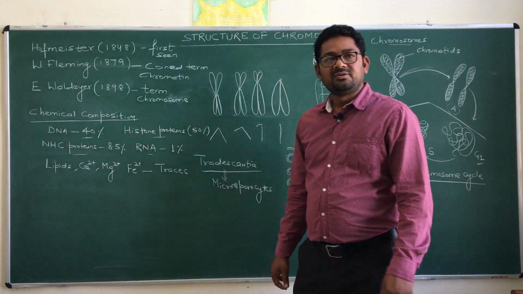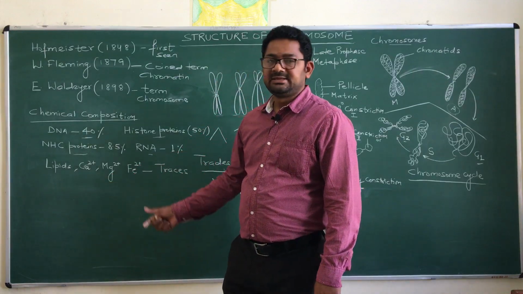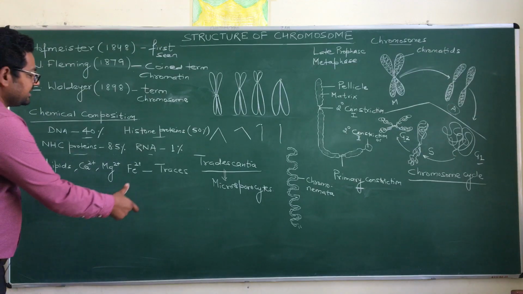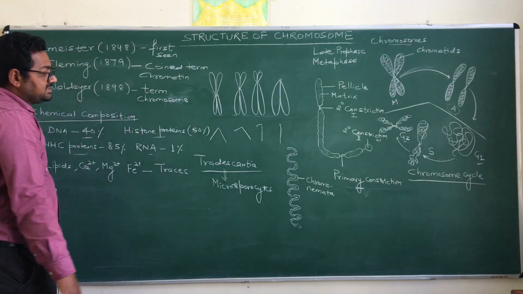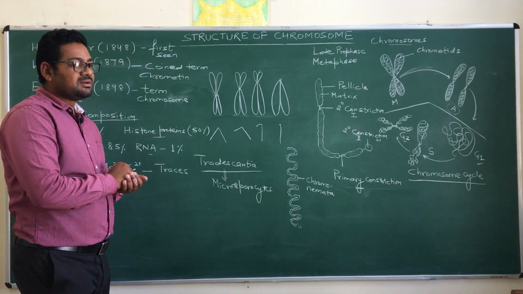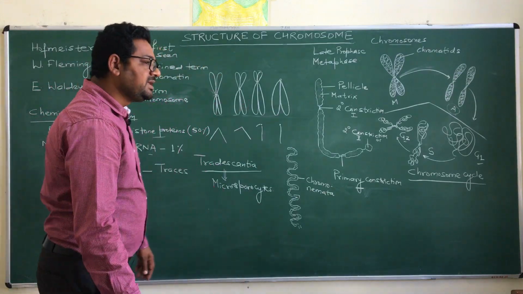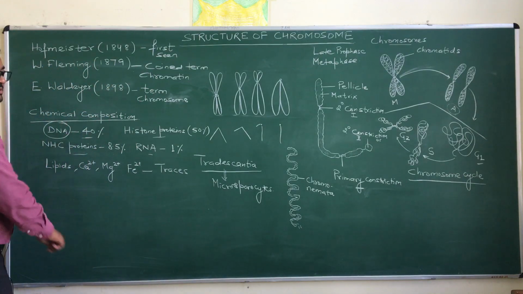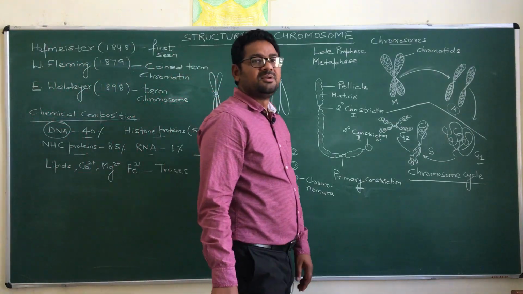And finally, along with this one, there are present certain lipids, certain ions, that is the calcium, magnesium or iron, and these different components are present in traces. ये जो components हैं, they are present in the traces. So you can say that if you are talking about the chromosome in terms of heredity, the component or the chemical which is mainly responsible for the transmission of traits is the DNA, that is the deoxyribonucleic acid.